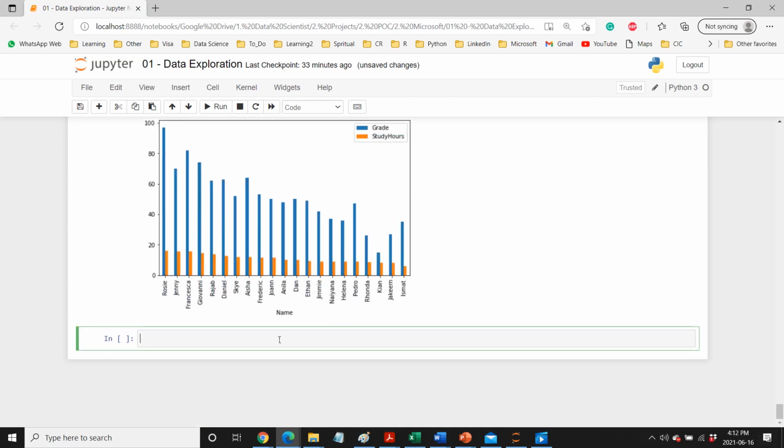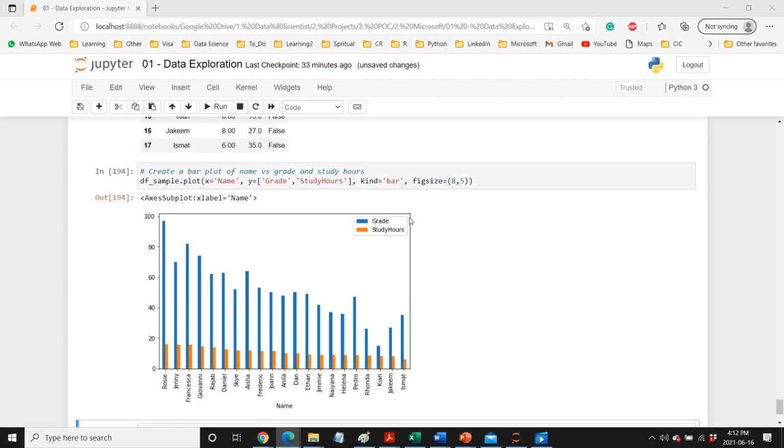Okay, now suppose we have done all the analysis and understood the data very well. So now let's come to the modeling part. And before doing the modeling, we need to pre-process our data. One of the most important things is that we need to scale, oh sorry, we need to normalize our data. Sometimes, as you can see, study hours is low and grade is high. Based on the value, it may think that the grade has more importance than study hours because the scale is different. To bring them into the same scale, we need to normalize our data.